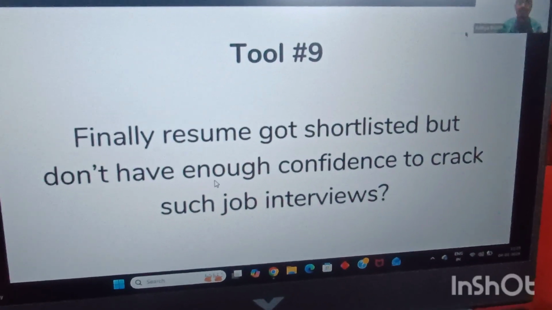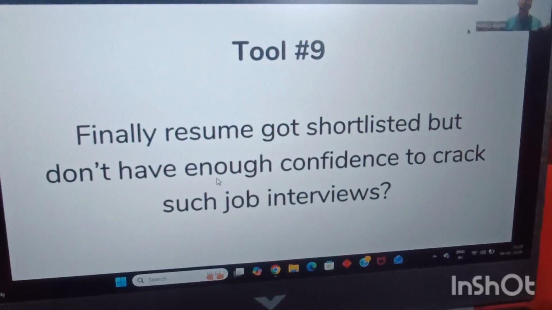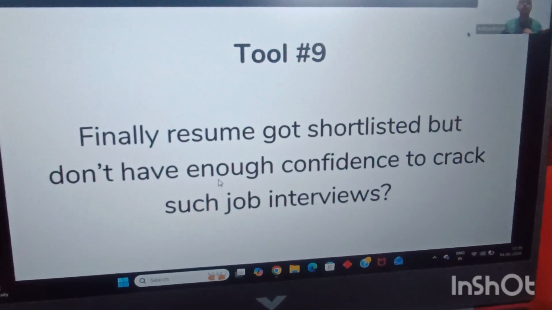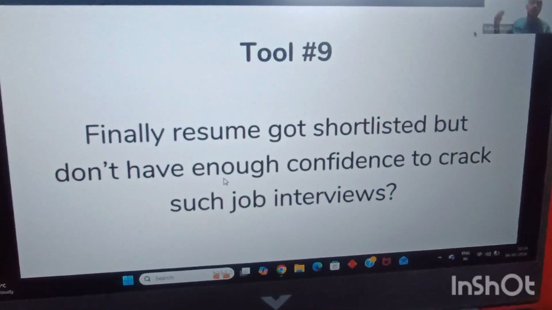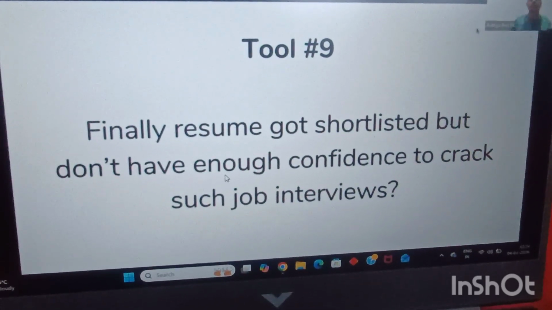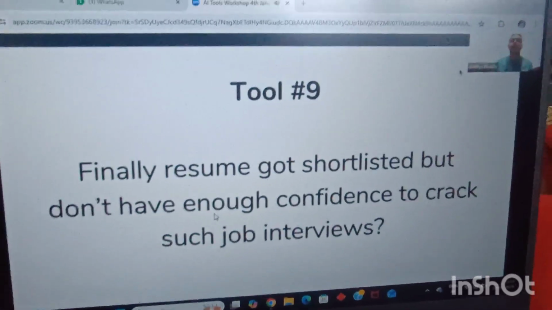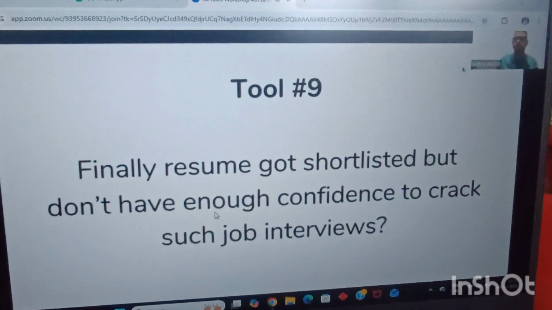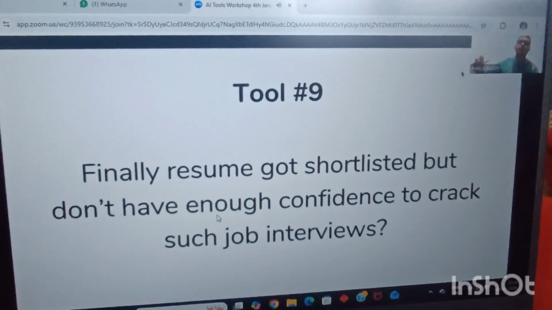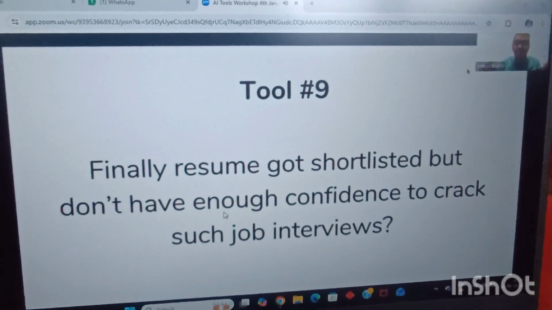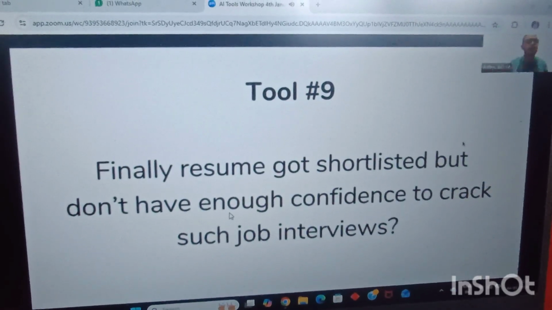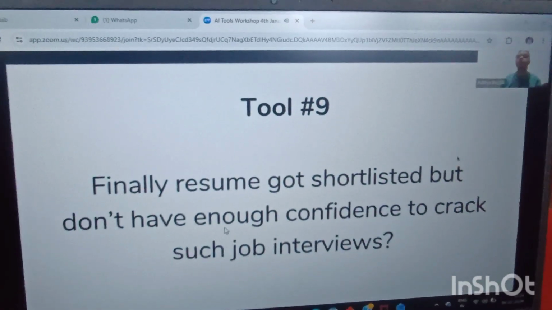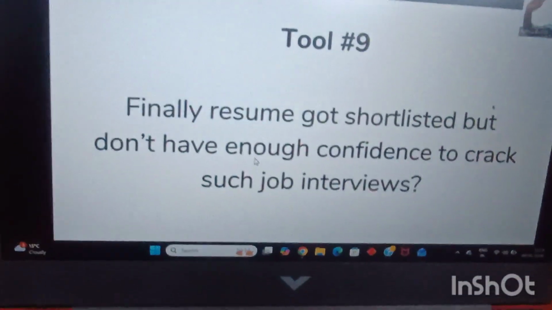How many of you feel that this is a real problem for you, or you have faced this problem in the past, that you find it a bit difficult, like you do not have so much confidence to actually go ahead and crack job interviews? Like you need some bit of practice, and you're not able to practice properly for your interviews. How many of you would want my help, or let's say AI's help, in actually practicing for your job interviews, or practicing for any sort of conversation or speech that you are going to deliver? How many of you want my help on that?